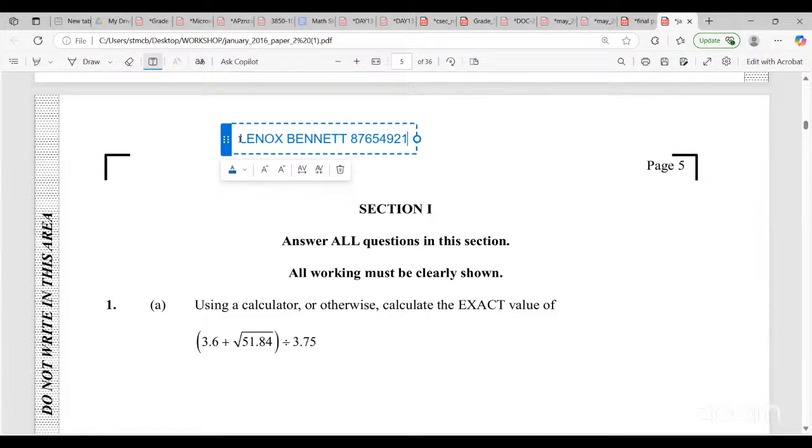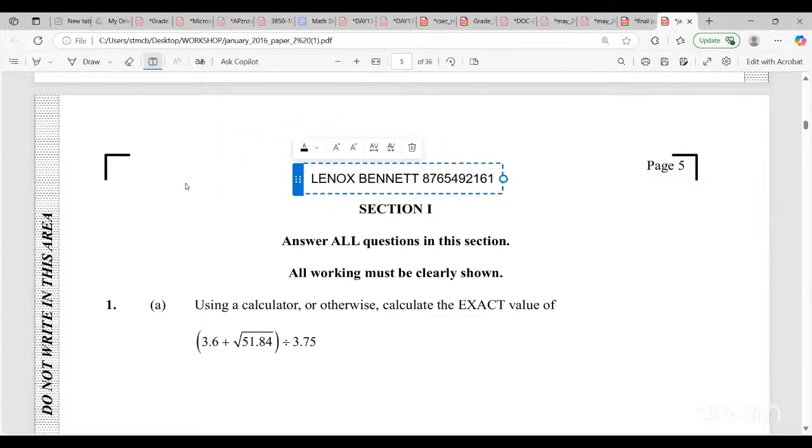One exam tip, guys: if you come across a question that you don't remember, limit the time that you spend on it. Instead of trying to figure it out there, just move on to the next question and attempt it. But attempt all questions. Don't leave any question blank. If you have an idea of what you're supposed to do, try it.